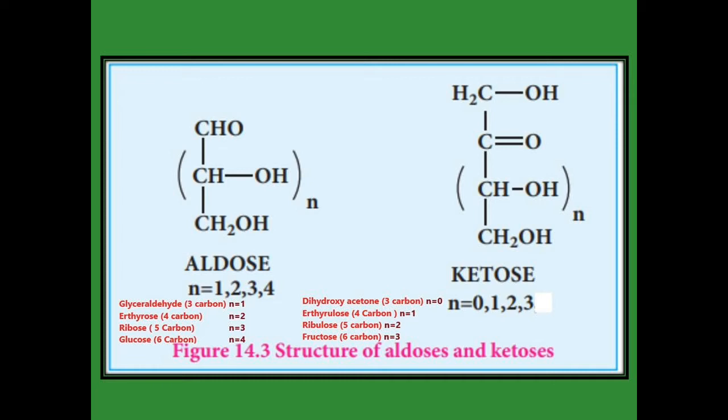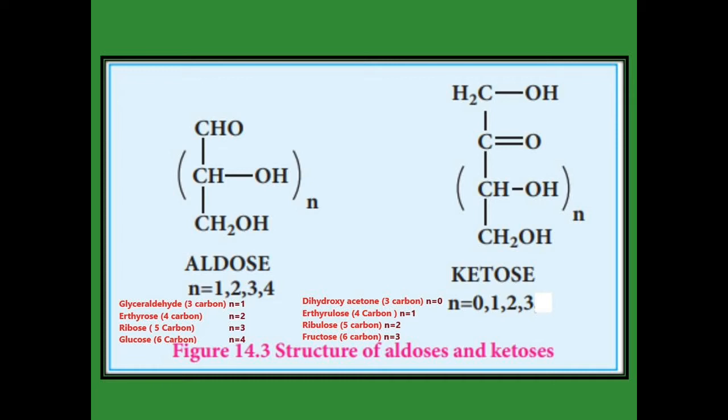Then ribose contains 5 carbons. In the above formula you put n value 3 and we get 5 carbons, because there is already a CHO and a CH2OH, so 2 carbons are present. The remaining 3 carbons we need, so the n value is 3 for ribose. In glucose the number of carbons is 6. Already at the bottom and top we have one carbon each. The remaining 4 carbons we need, so for the CHOH group the n value is 4.